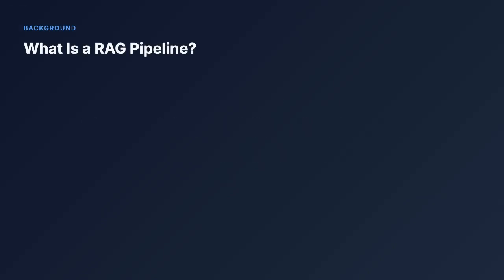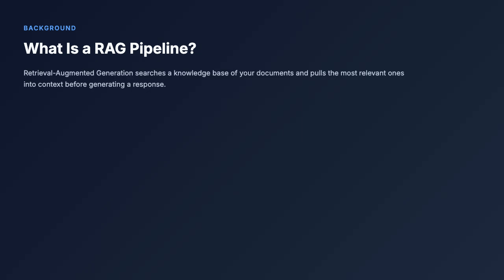Before we cover the vulnerabilities, let's quickly review what a RAG pipeline is. RAG, or Retrieval Augmented Generation, is one of the most common patterns in AI-powered applications. Instead of answering from training data alone, the AI searches a knowledge base of your documents and pulls the most relevant ones into context before generating a response. This gives it access to current, private, or domain-specific information.